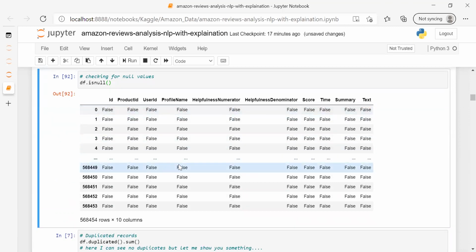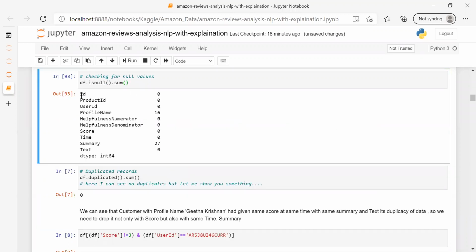So here false and false, but I'm not able to understand it. You can see I have this many rows, so here is the dot dot dot, which means there are a number of rows and I'm not able to see which are true and which are false values. That's why I'm using the sum function, which will add. See, false means 0 and true means 1. So wherever null values are there, it will give me that added up. Now what are we getting: in id, no null values. Here I can see in profile name I have 16 null values, and in summary I have 27 null values.